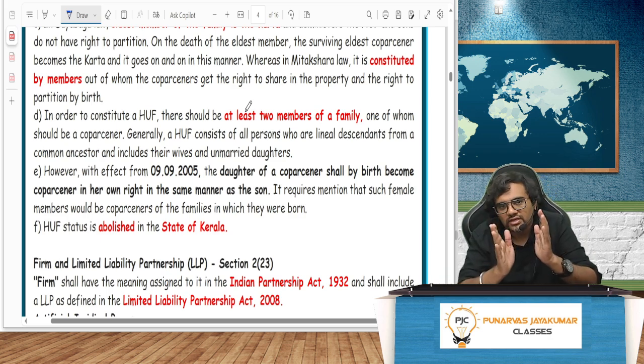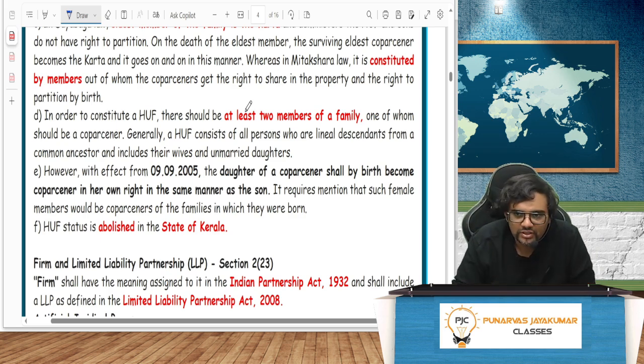That's why they said all business will be handled only by men. Now things have drastically changed for the better, so you cannot go by the same customs and traditions. That's why in 2015 there was a case where there was no male member left, only female members. So can that person become karta? Yes, 100% yes.